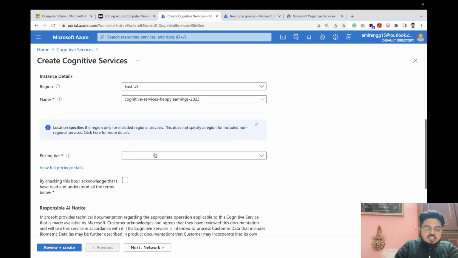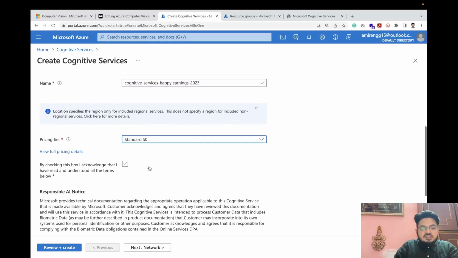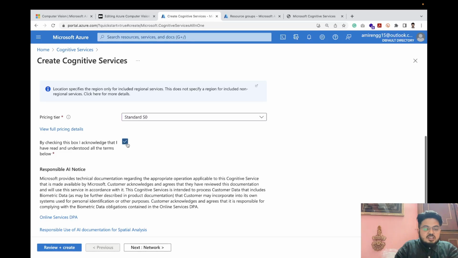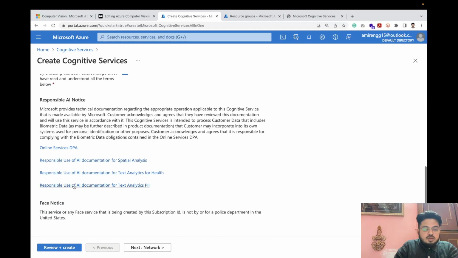After that there is a pricing tier. So I'll go with the standard S0. If we are on a free trial, there will be another one with the free pricing tier. Now we have to check this. Whenever we are using AI, it is very important that we use AI responsibly. So whenever we use any of these services in Microsoft or other clouds like AWS, this disclaimer always comes: use AI sensibly. We will understand it soon.